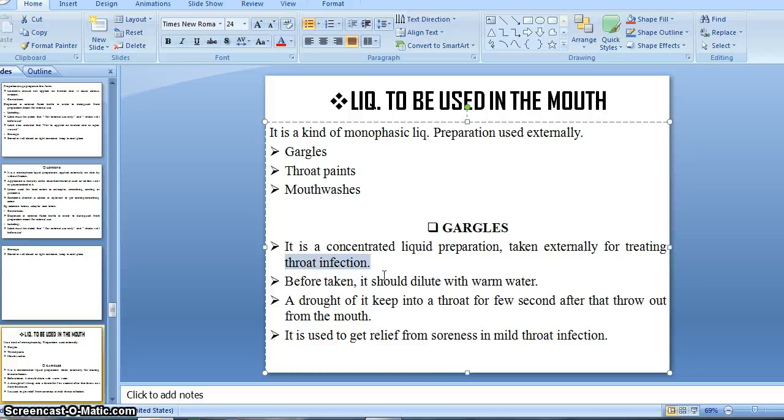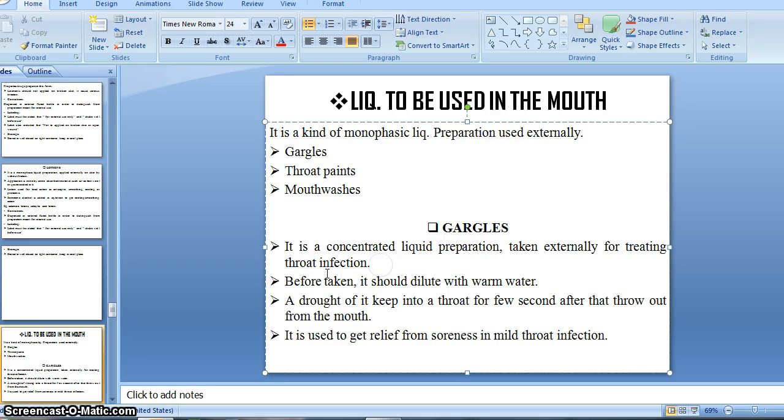Throat infection happens due to various bacteria. The infection is caused in our throat, in our neck: the trachea, pharynx and larynx are there, that is the throat portion. The infection is caused in that part. So gargles are called a concentrated liquid preparation taken externally for treating throat infection.